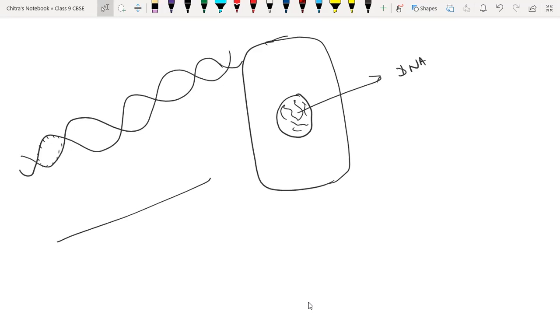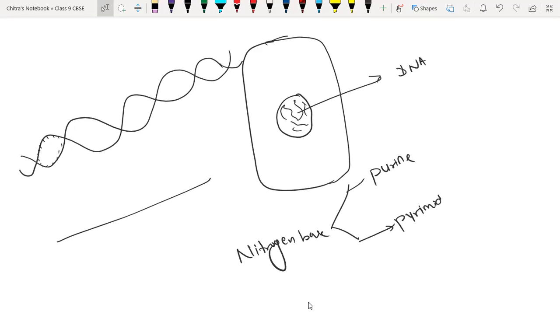You know what nitrogen bases are? We have two types of nitrogen bases, purine and pyrimidine. Purines are of two types. Number one, we have adenine, which is represented by A, and we have guanine, which is represented by capital G.